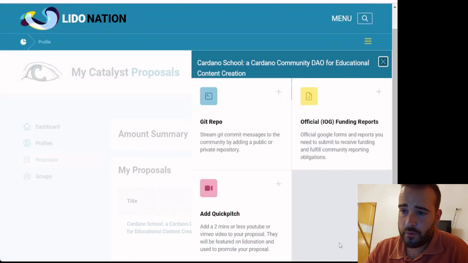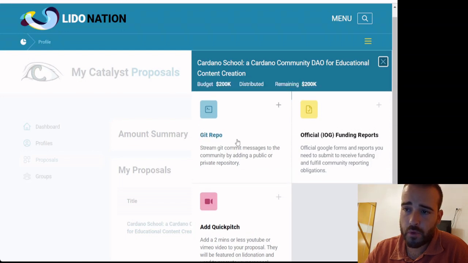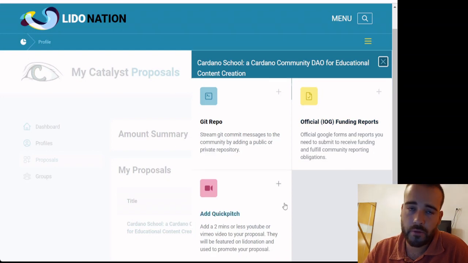Okay, here we have a lot of things we can do. We can connect our GitHub repository to just stream the Git commit messages to the community, so that the community knows whenever we are updating something. We can also connect with official IOG funding reports, so that people are informed about the project, the reports and Google Forms we need to submit in order to receive funding, and fulfill the community reporting obligations to achieve the milestones and the progress of the project.